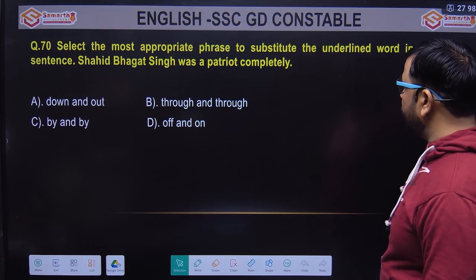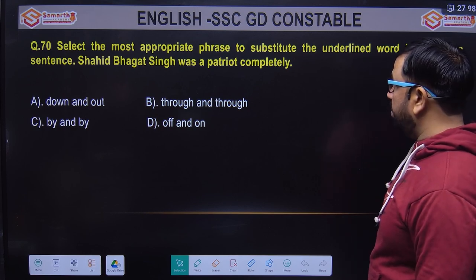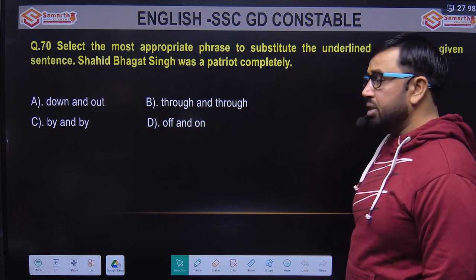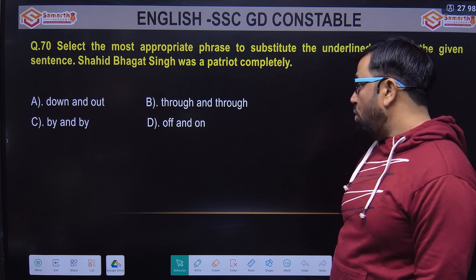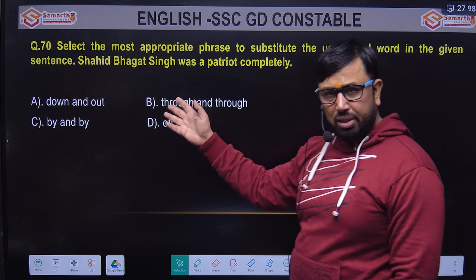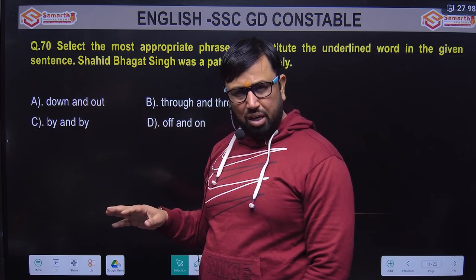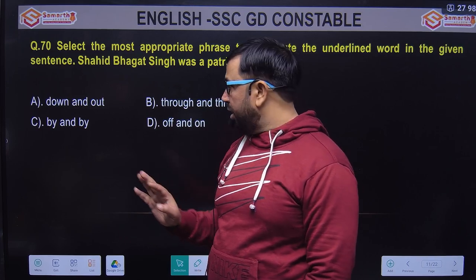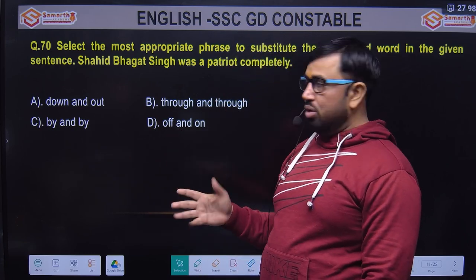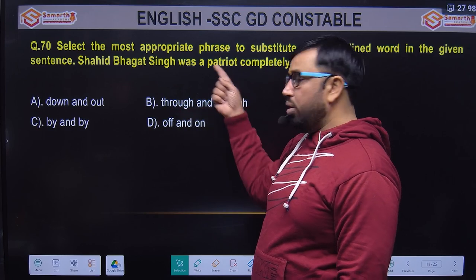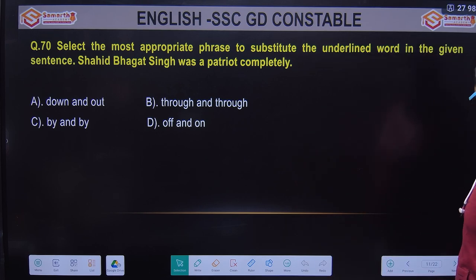The most appropriate phrase to substitute the underlined word in the given sentence. Shahid Bhagat Singh was a patriot completely. Options are down and out, through and through, by and by, off and on. So these are phrasal verbs basically. Down and out means somebody who is completely lost, defeated, has no chance of recovery. By and by means slowly. Off and on means sometimes. So for completely, through and through will fit: he was a patriot through and through. So B option is the right answer.